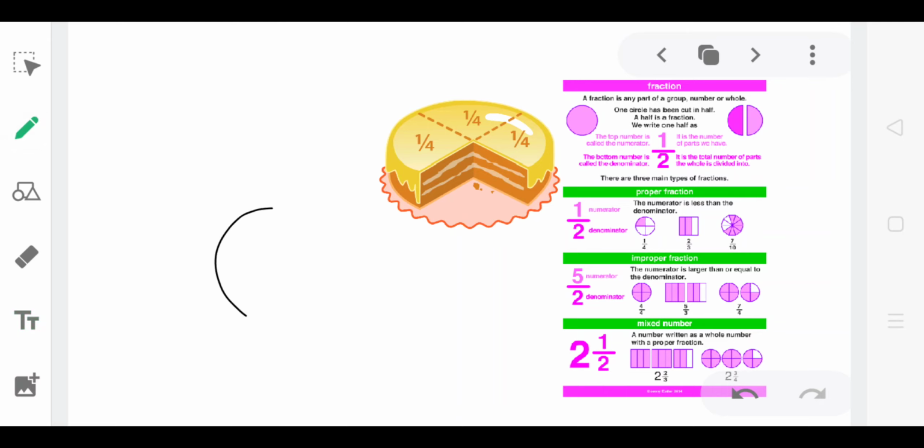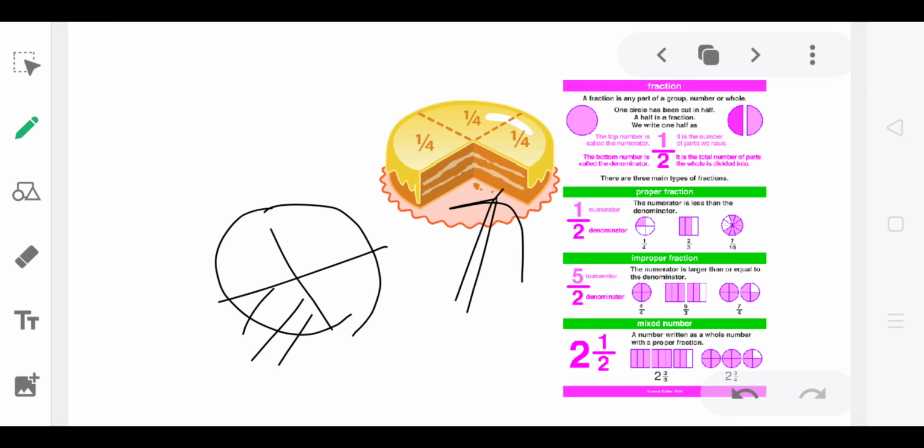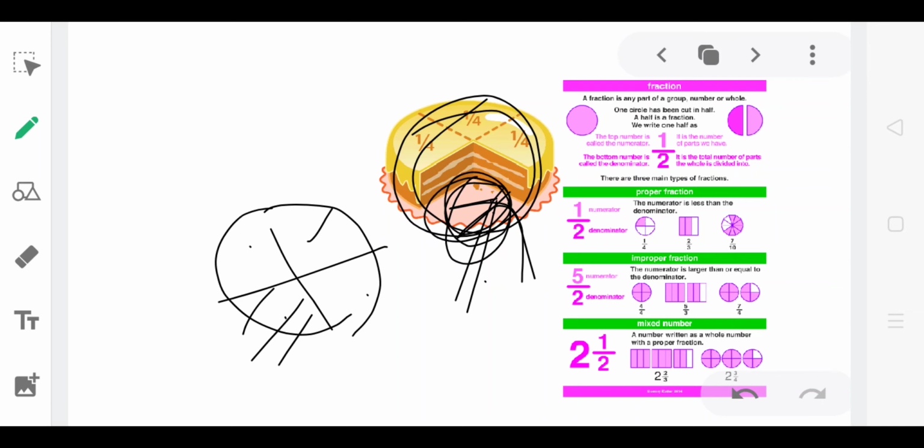If you have any cake and you divide it into 4 parts, then this is a part of the whole cake. You divide this cake in 4 parts, 1 2 3 4, and each one is a part of the whole cake.